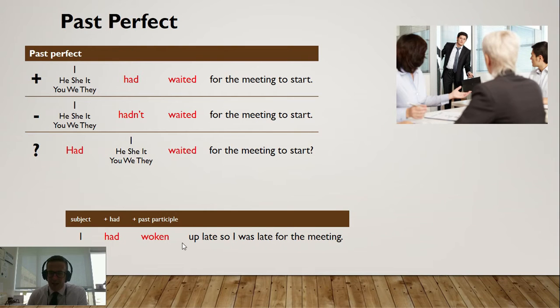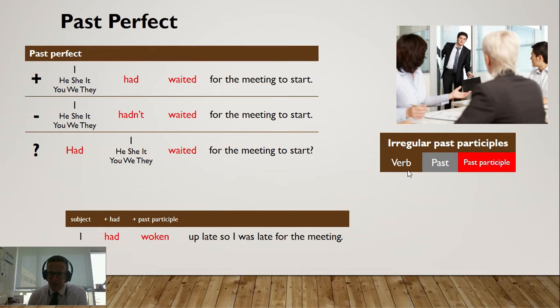Woken is the past participle of wake. So we have the verb, the past of wake is woke. The past participle of wake is woken. So sometimes it's very different. You've seen these before, especially in the present perfect. Let's look at these other verbs.